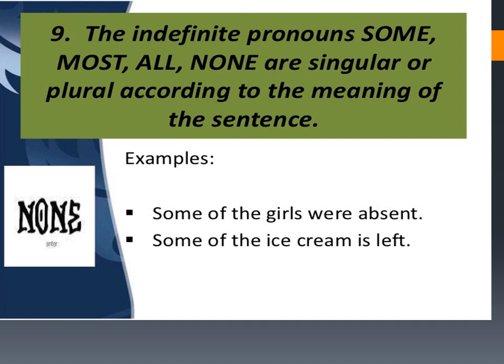Next example, "some of the ice cream." Now here again "some", but here the meaning is not plural, ice cream. Then we are using the singular form of the verb "is": "Some of the ice cream is left."